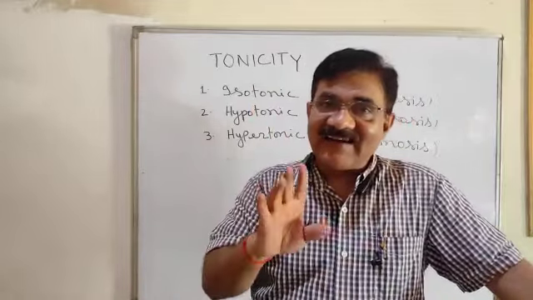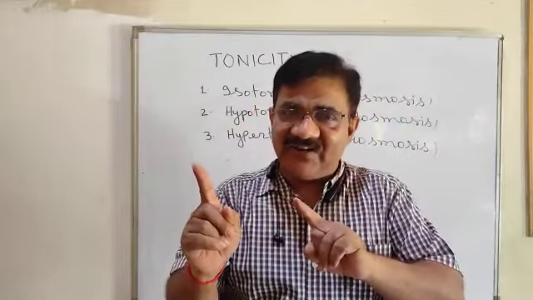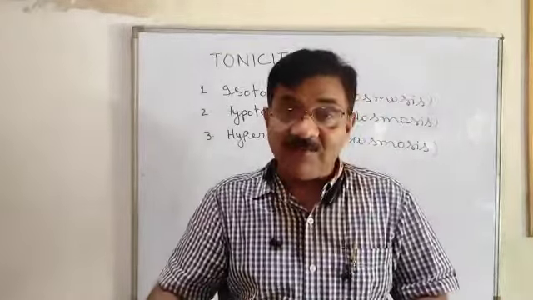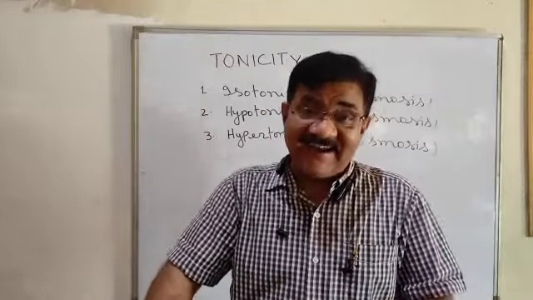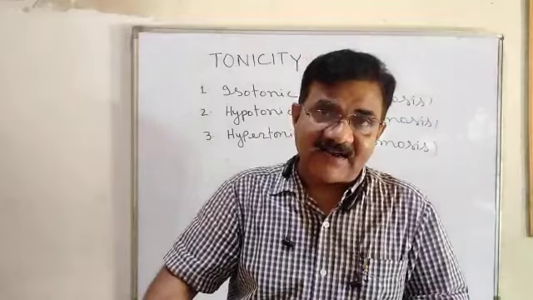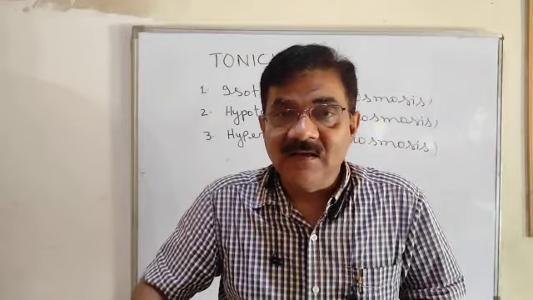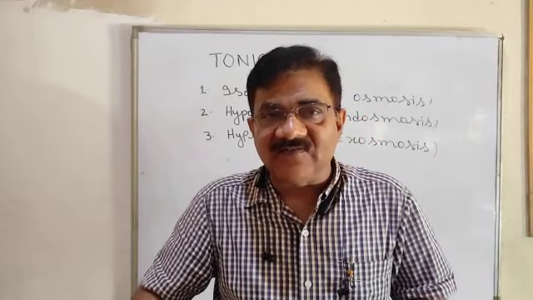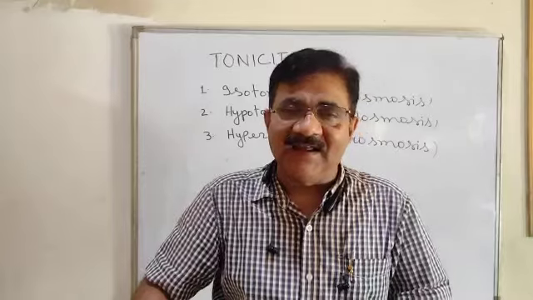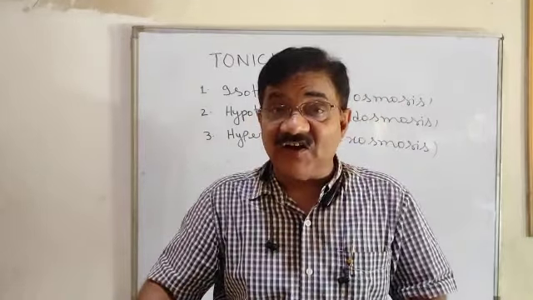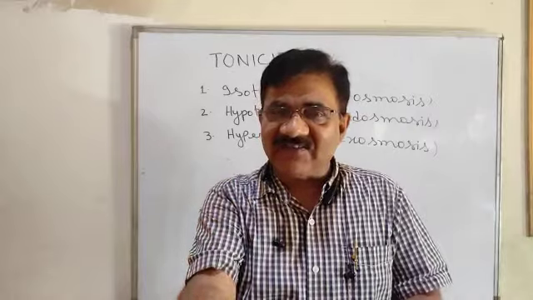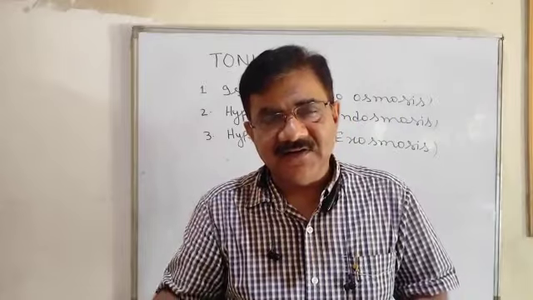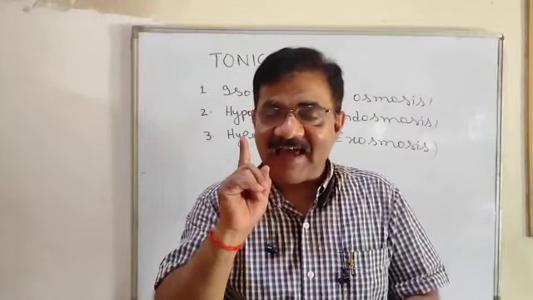keep in mind what I have told you, the three definitions. Imbibition is the phenomenon by which living or dead plant cells absorb water by surface attraction. Means they are made up of hydrophilic substances, made up of cellulose and protein, and they have great affinity towards moisture. So by surface attraction, they absorb water. So that is how imbibition helps in absorption.